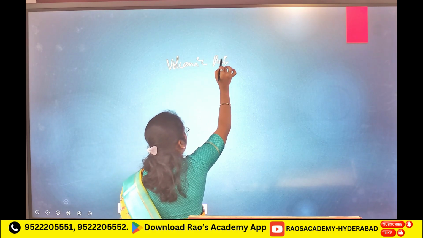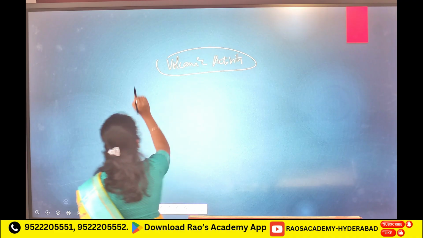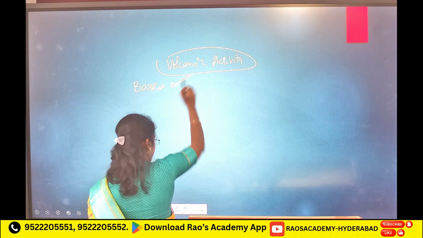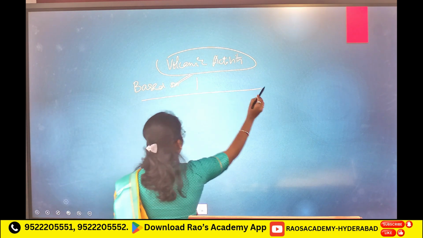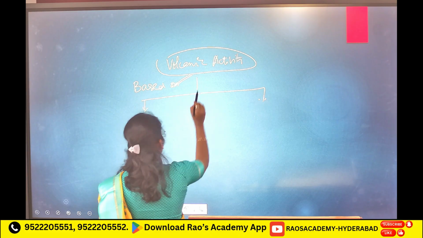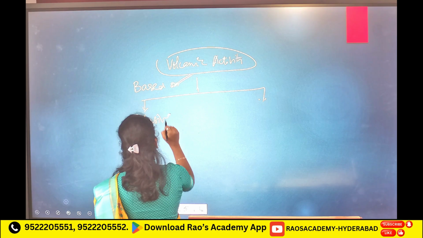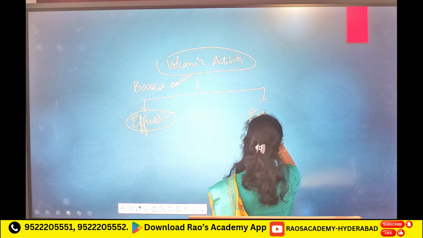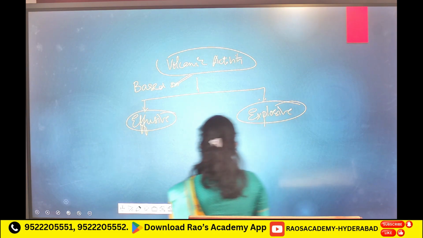Volcanic activity based on mode of eruption. We have two types of volcanoes, effusive and explosive.